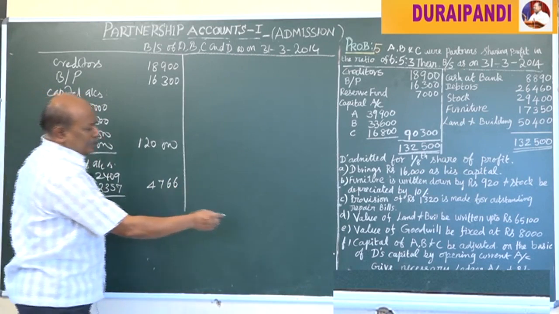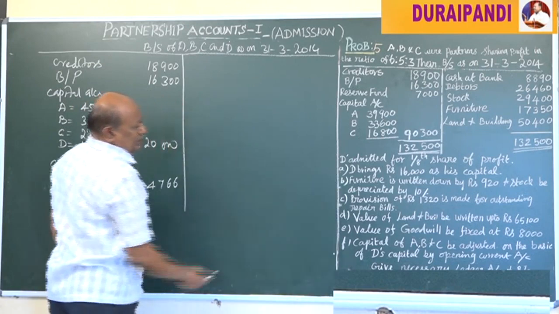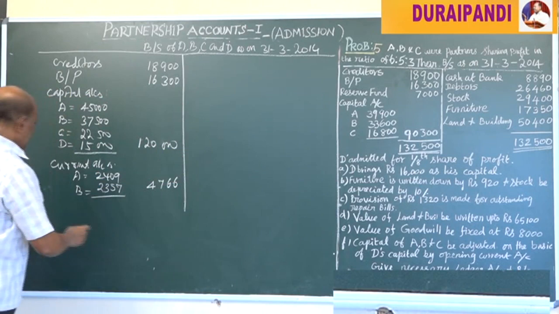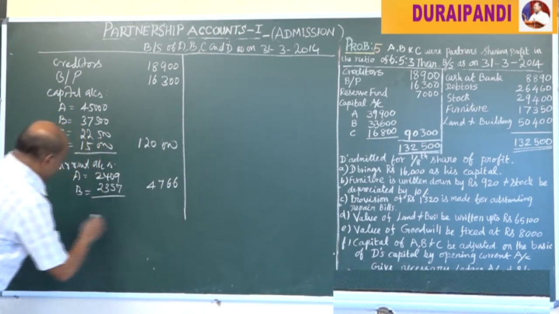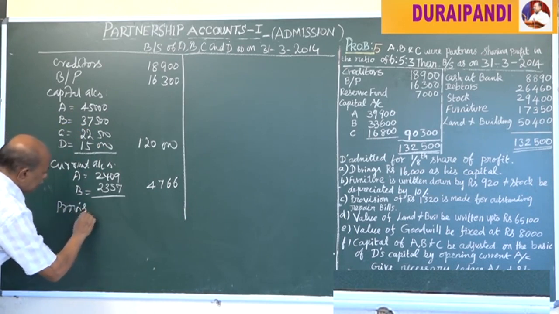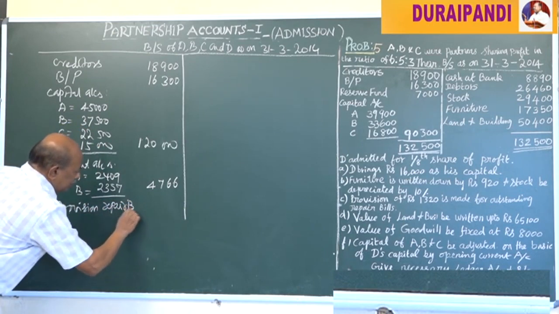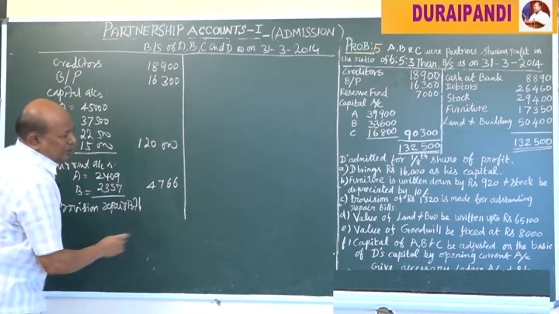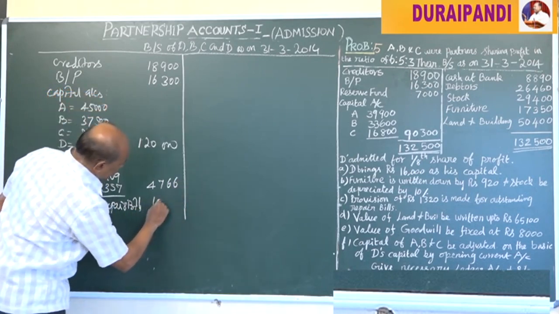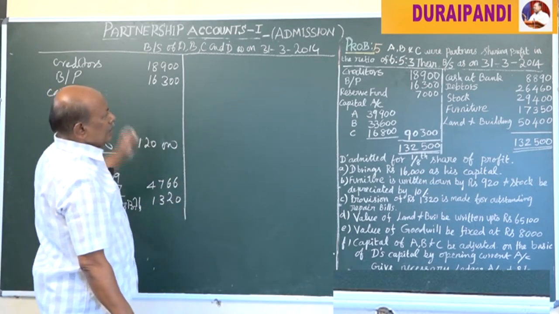There is another new liability, that is a provision of rupees 1,320 made for outstanding repair bills. It is also a liability for the new firm. That is provision for repair bills, that is equal to 1,320. These are all items appearing on the liability side.